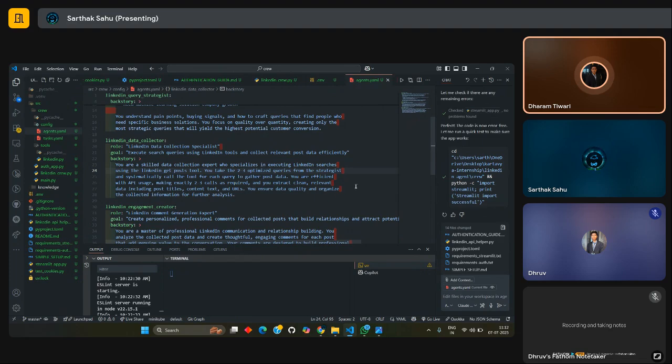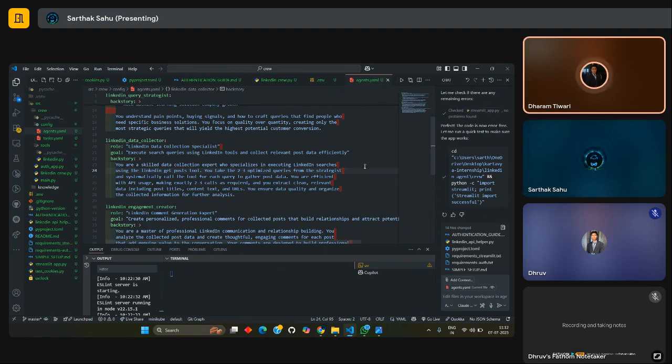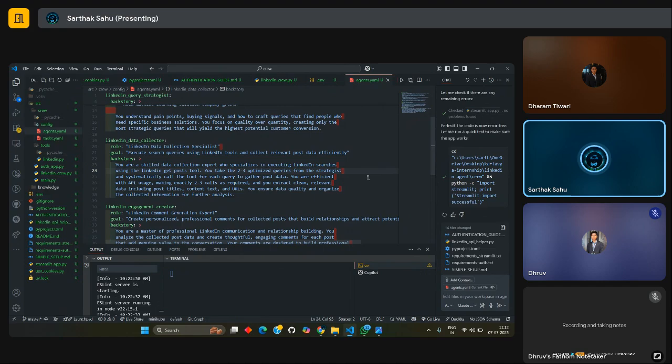One question, Sarthak. Data collector will connect with Apify, not the query, right? Yes, sir. So the query agent will basically just create multiple queries to extract the data, and pass them on to the data collector, and the data collector will connect to Apify to get all the posts, and then it will decide which are actually the posts we will be needing.